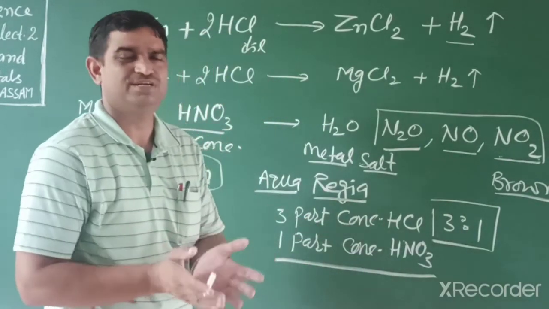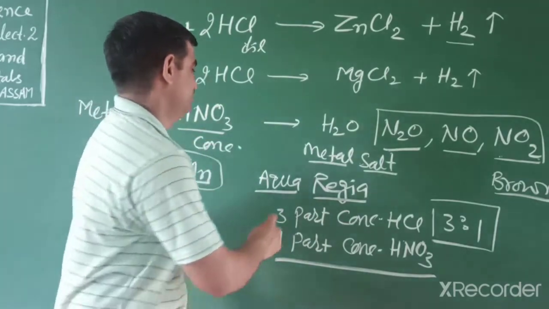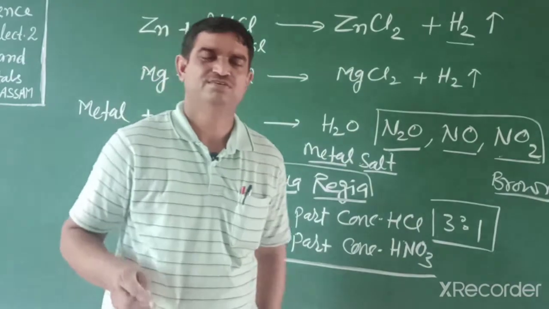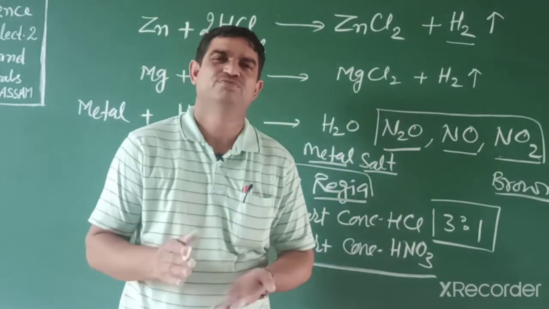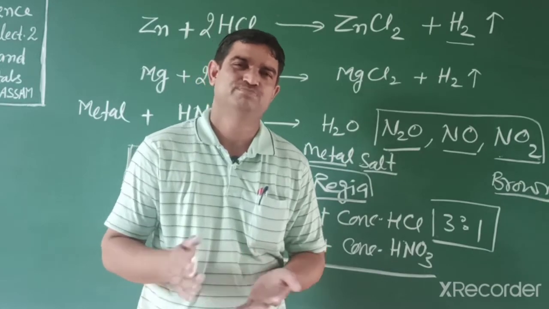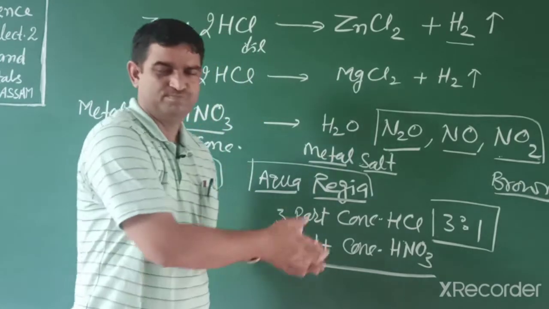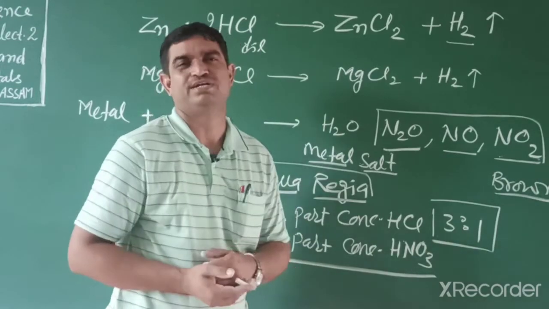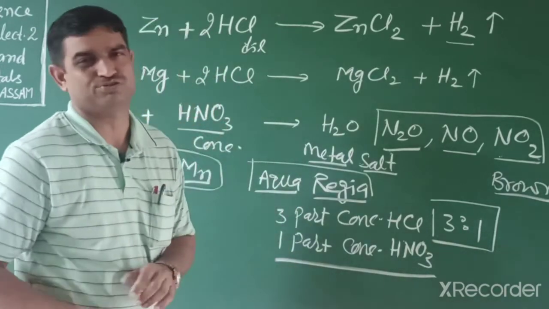When we mix them, a special reagent is formed that is known as aqua regia. In this aqua regia, gold, silver, platinum and copper also dissolve. So sometimes the people who clean our jewelry dissolve the gold articles in this aqua regia solution.